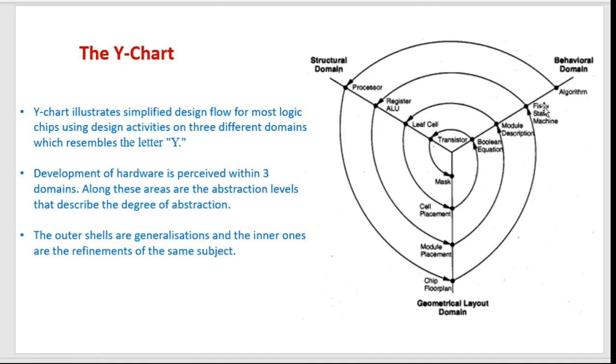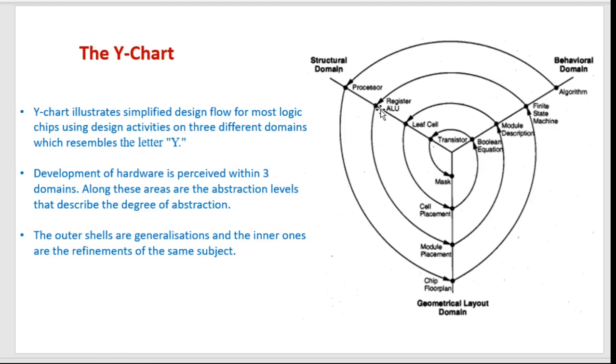Then we go towards the bottom, and we find that algorithms may be broken down into different numbers of finite state machines, FSMs. This is again a concept from digital design, and this will be equivalent to register or ALU kind of sub modules, sub circuits in a processor.